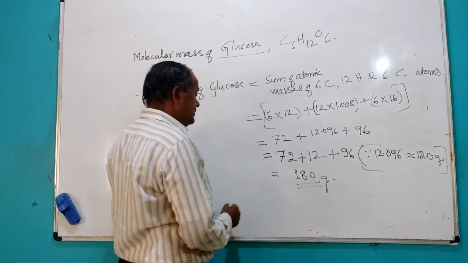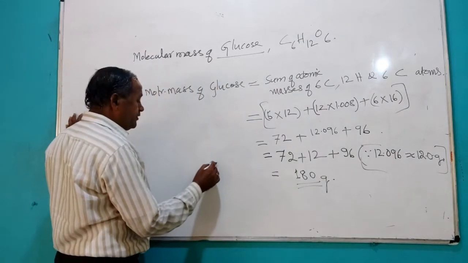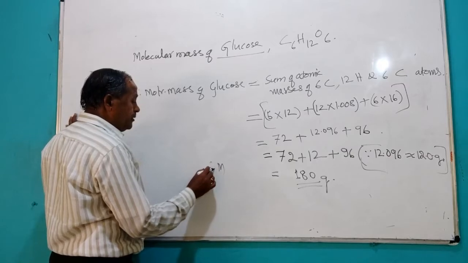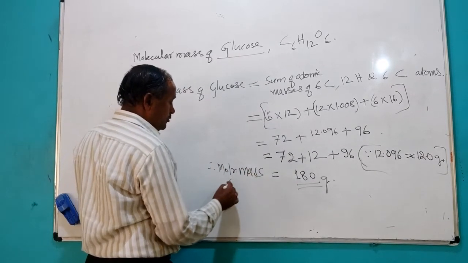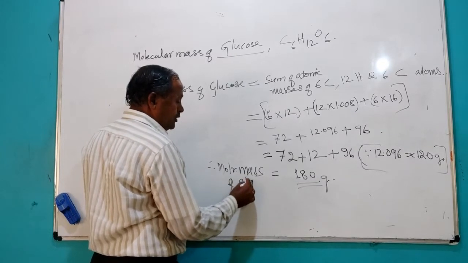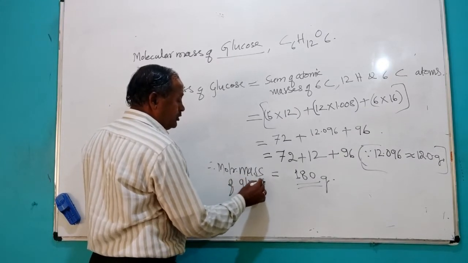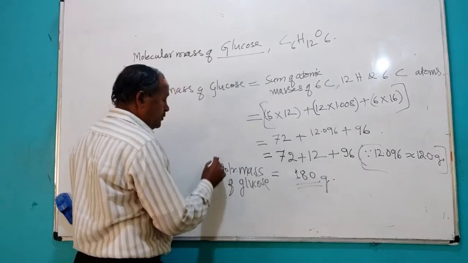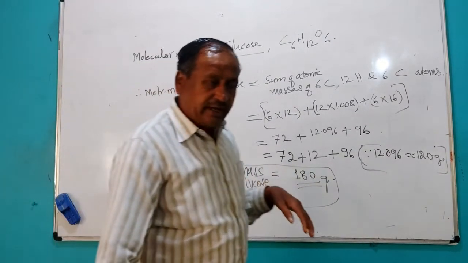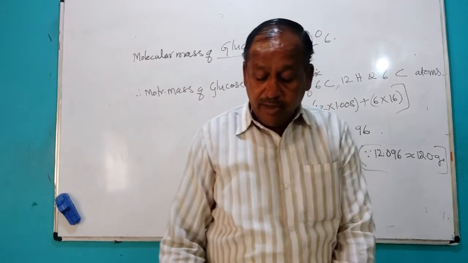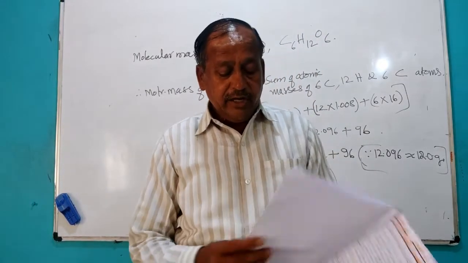This 180 grams is therefore the molecular mass of glucose, one molecule of glucose is equal to 180.